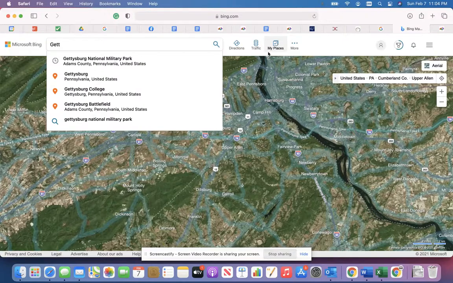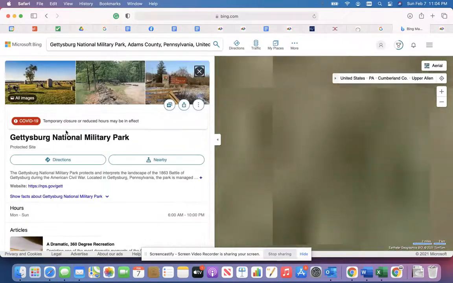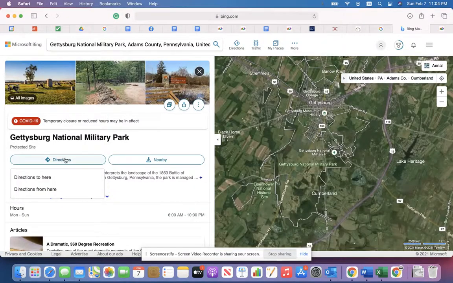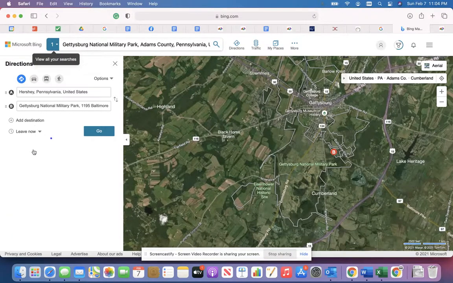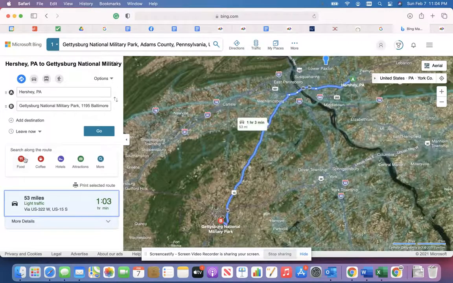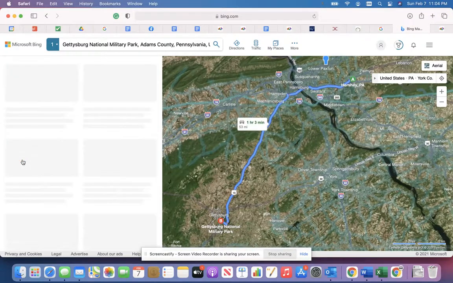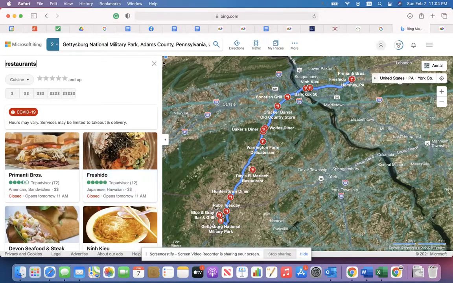And if you want to get directions, just type in the place, get directions, and type in where you're coming from. What I really love is you can see the food along the way. You can also go out one